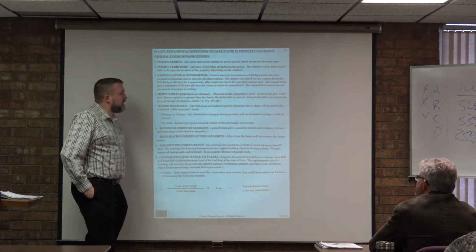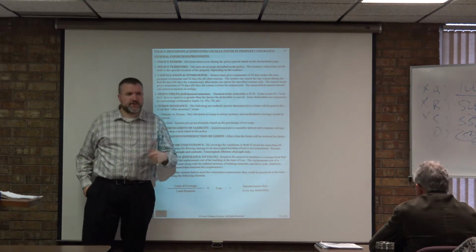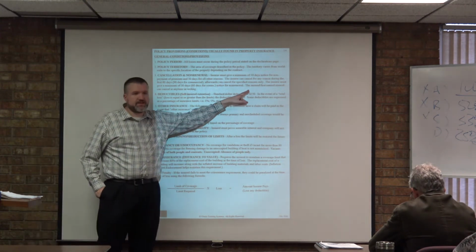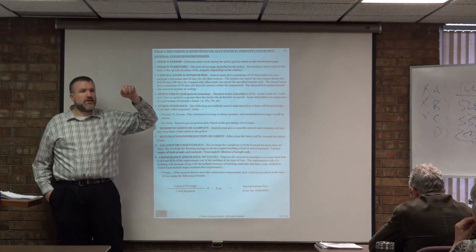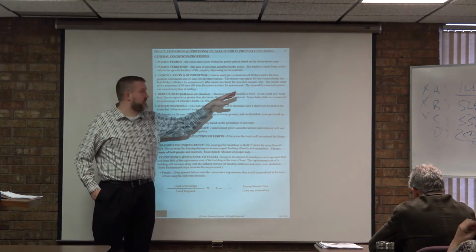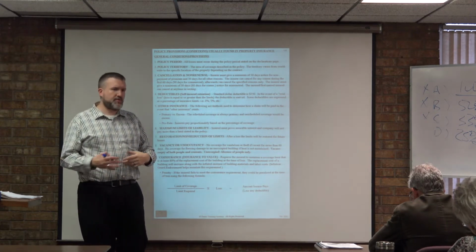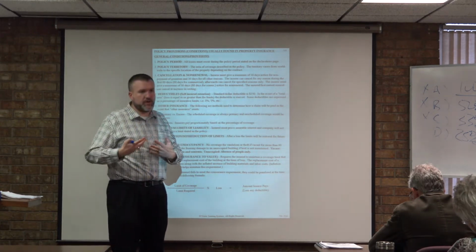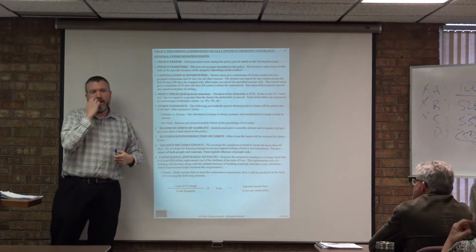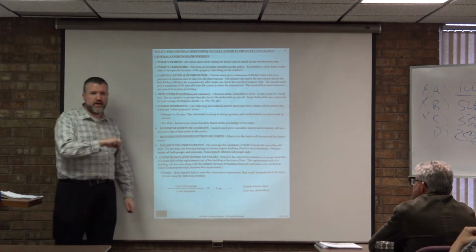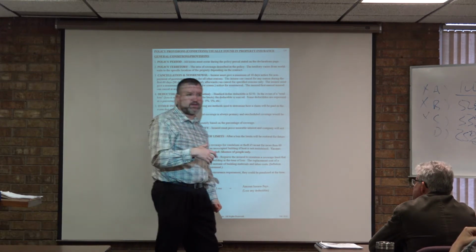Deductible. Standard dollar deductible amount is $250. That's not true. It's actually on property insurance now close to $500 or $1,000, right? But we need to understand what a deductible is. We call it a self-insured retention. Why? Because remember what we're doing if we retain the risk. What are we doing? We're holding on to it, aren't we? Why would anyone retain part of their risk? What's the purpose of a deductible?